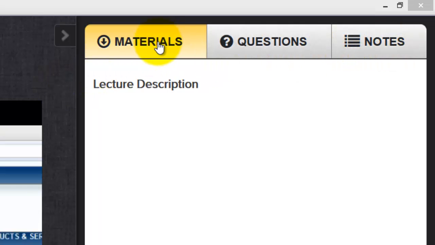On the right-hand side, there are three main buttons. First of all, there's a materials button. You will see that in some of the lectures you will find additional materials that you'll be able to download, like maybe a specific logo file that I would like you to use to show you exactly how to upload a logo, or maybe a PDF document with some additional instructions, etc. You'll find that all under the material section.